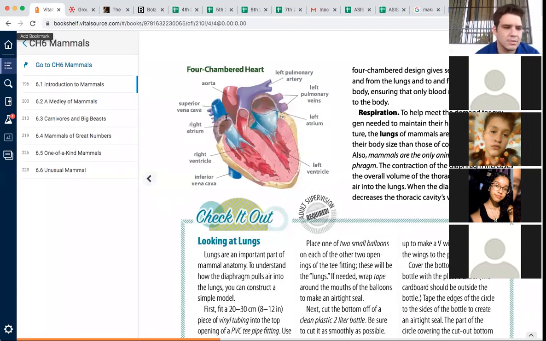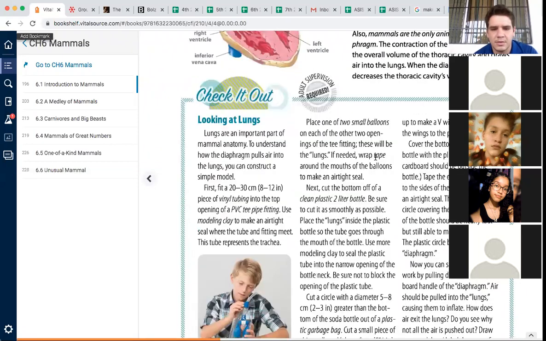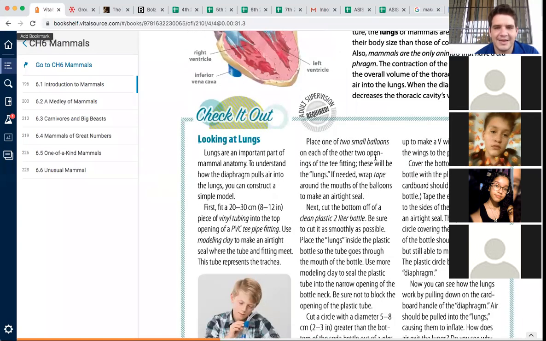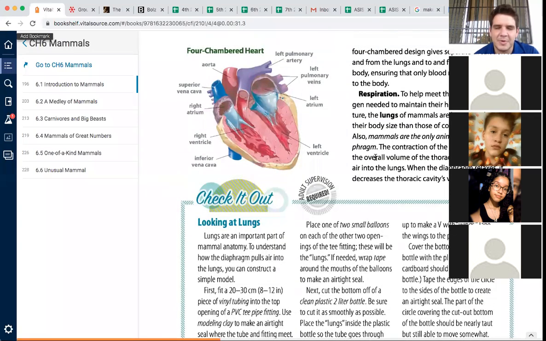I don't remember too much. You don't remember? I don't remember. We have the ventricles, the vena cava, superior vena cava, atriums. They show us that, but I don't remember. Okay, probably learn more about it later.